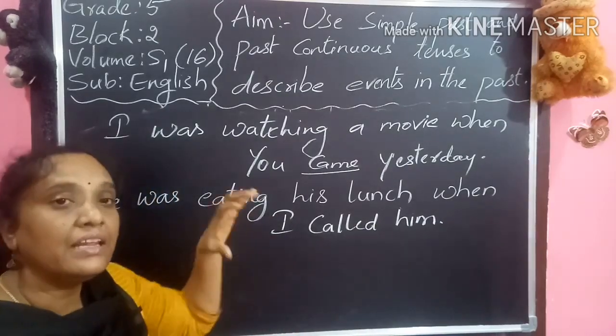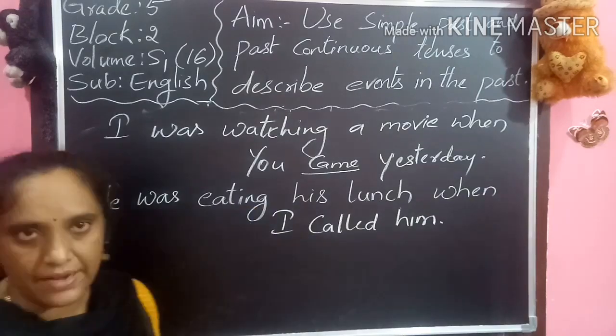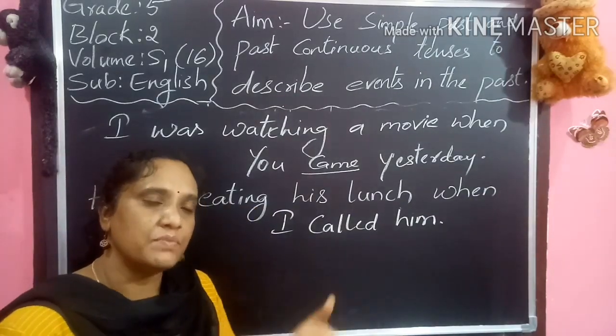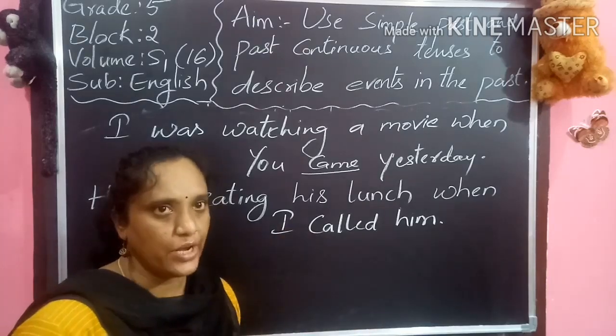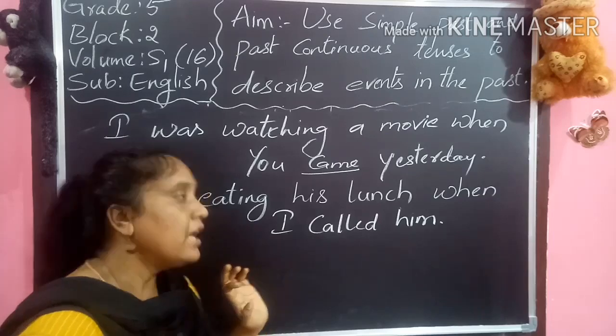So at that time, we can use the simple past and also past continuous in one sentence. Got it, children? So when you are writing two sentences, meaning at a particular time if two things are going to happen, you are supposed to write it in this way. Okay, now.